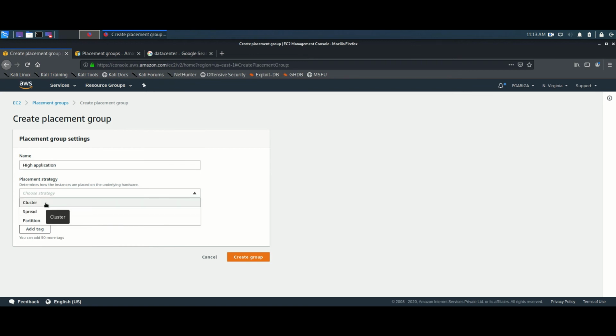So what type of strategy do you want to use? If you want all your instances in one availability zone, in one hardware, you can use cluster. Spread: you want to spread your instances across the availability zone with 7 hardwares each, 7 hardwares in each availability zone, you can do it with spread. Partition: in one rack, you will have one availability zone, you are having 7 partitions, and you can spread across your availability zones also. So I'm going with the cluster one, the remaining ones you can figure out, it's easy.